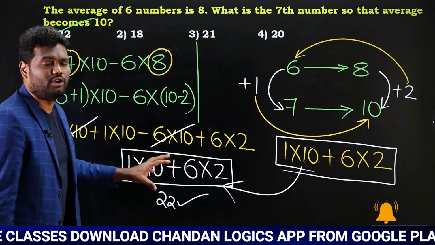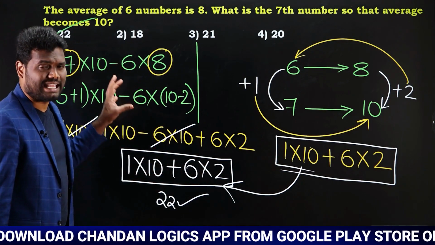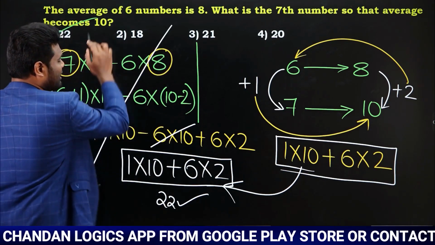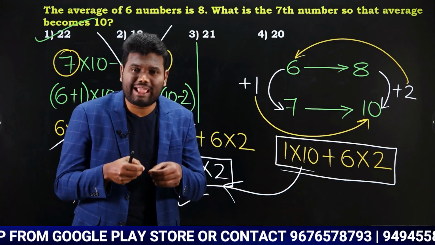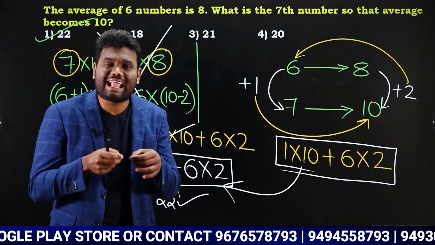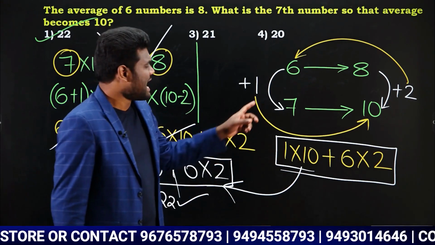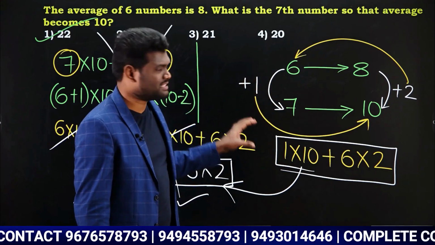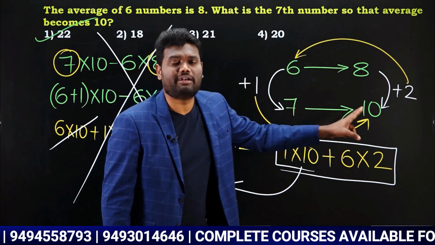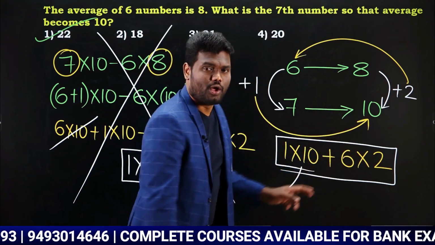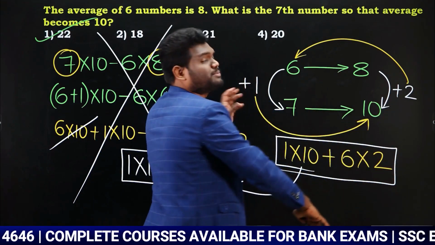So that is the reason, whenever you have questions in this way, you need not do all this calculation. Instead of doing all this calculation, we are trying to make the calculation simple. For making the calculation simple, what I have done is take the left hand side difference and the right hand side difference. And I multiply the left hand side difference with the right hand side bottom number. Why? Because this is my right hand side, this is my left hand side.